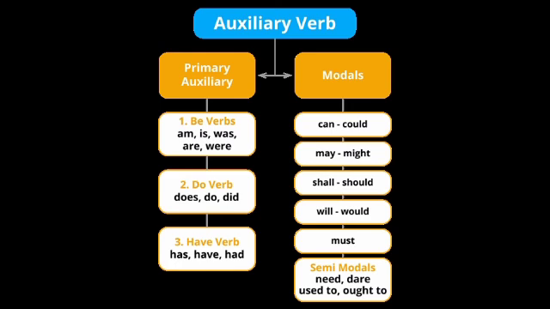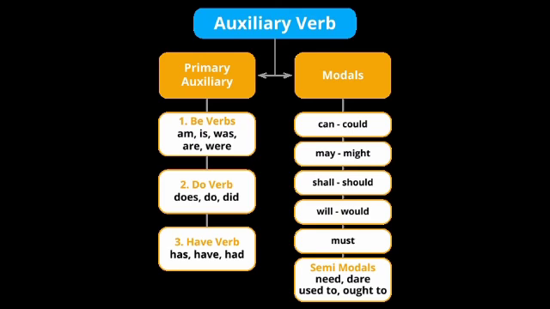Children, have you heard auxiliary verbs before? Have you heard this? Auxiliary verbs or helping verbs. These auxiliary verbs help the main verb, that is the action word, to describe action. What is the purpose of using auxiliary verbs in a sentence?